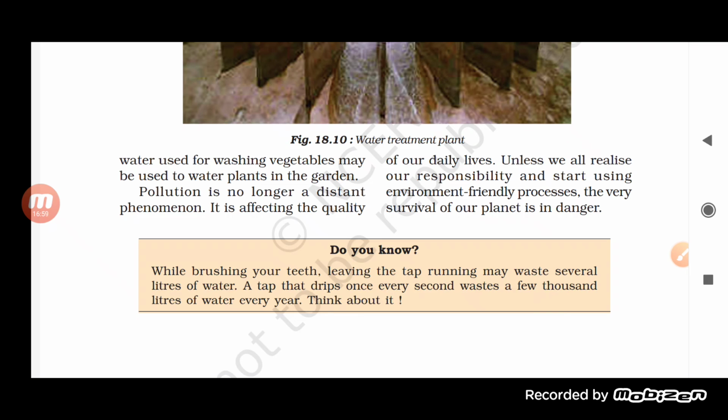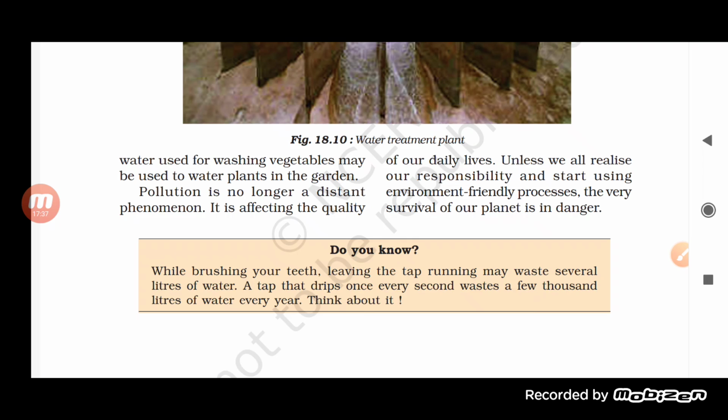For example, water used for washing vegetables may be used for watering plants in the garden. This is one of the methods, students: the water with which we wash vegetables, instead of throwing it outside, we can simply put that water in the garden. So we can utilize the same water for the plants. So this is one of the methods by which we can save water.